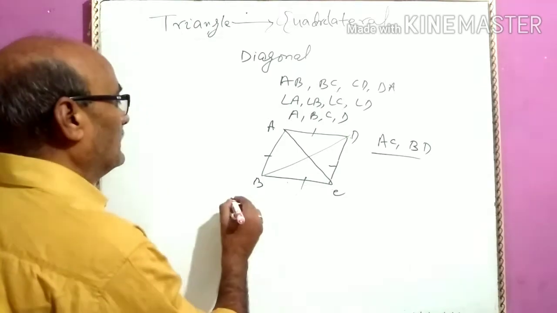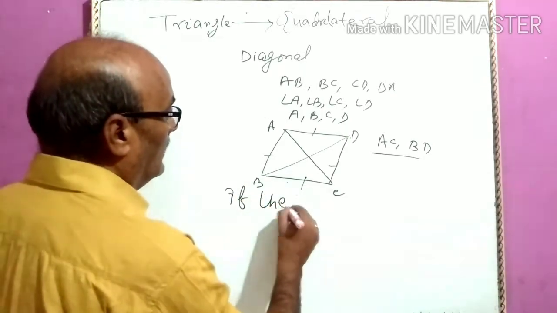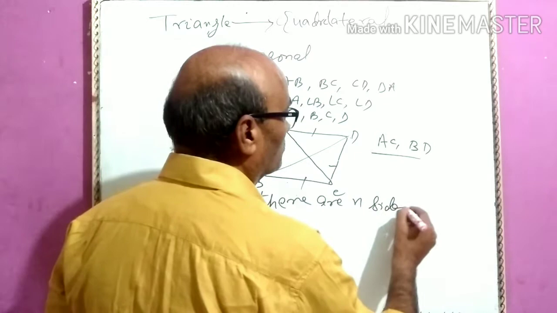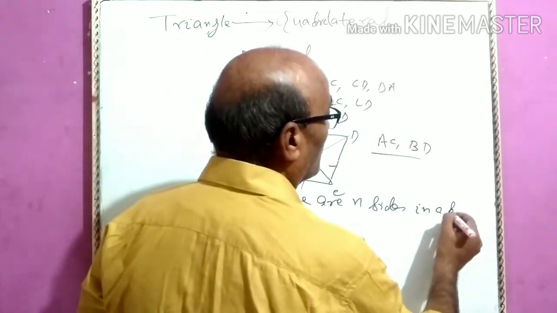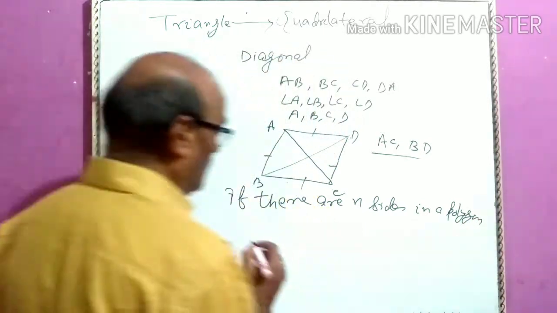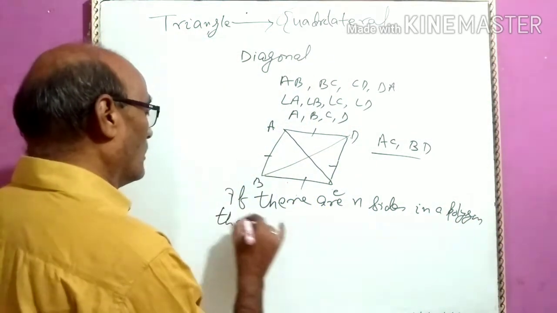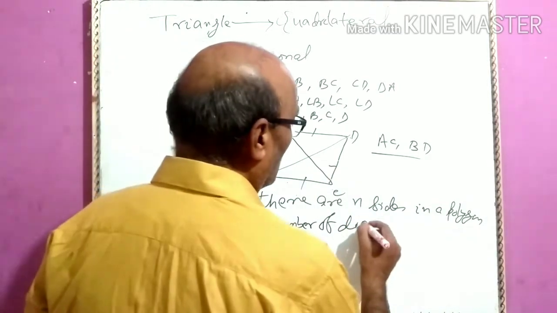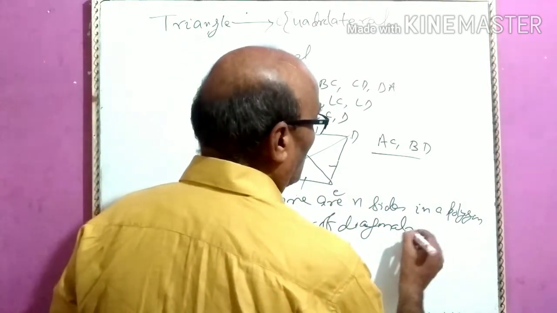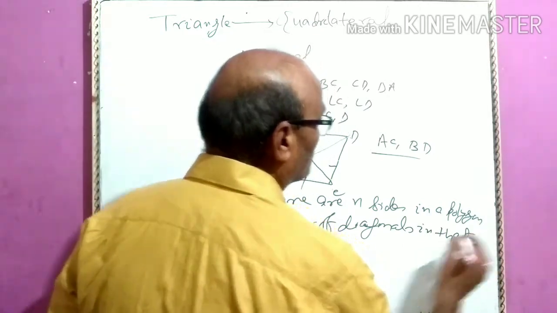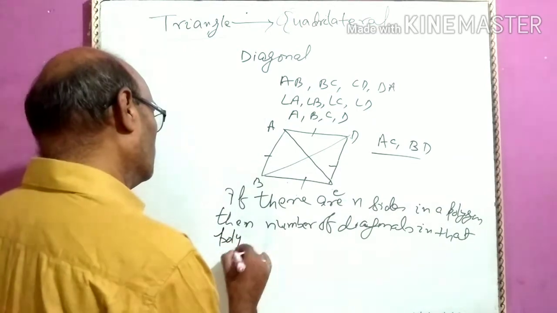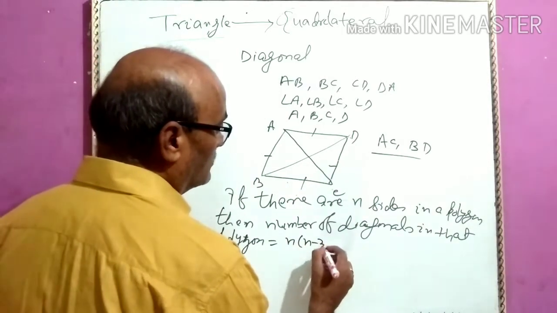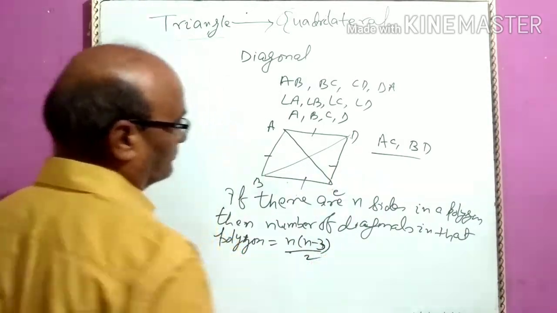Normally, there are formulas for diagonals in a polygon. You should know: if there are n sides in a polygon, then the number of diagonals in that polygon is n into n minus 3 by 2.